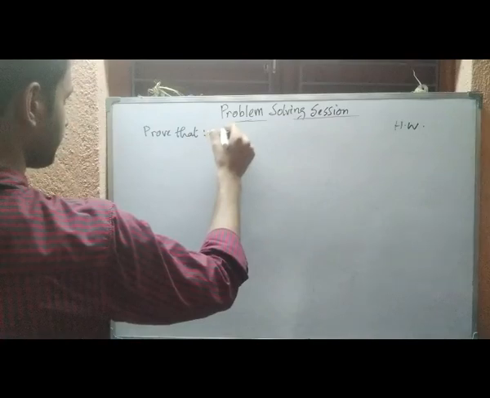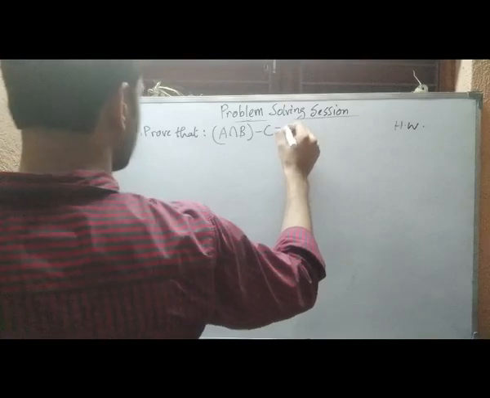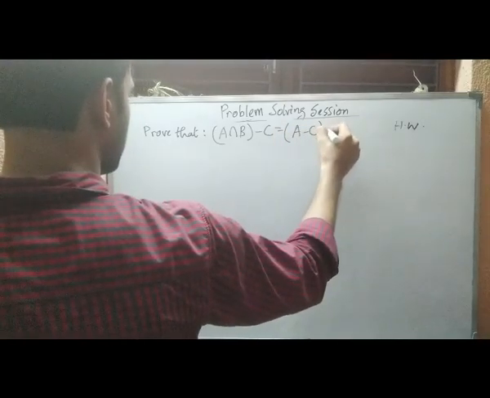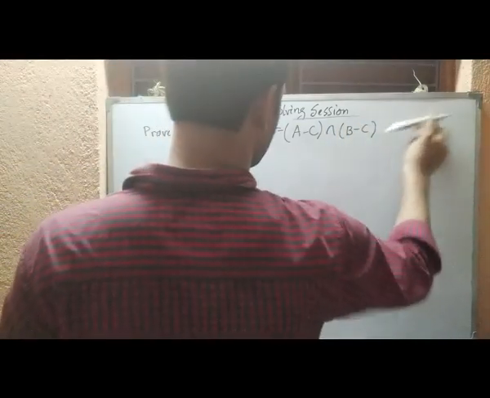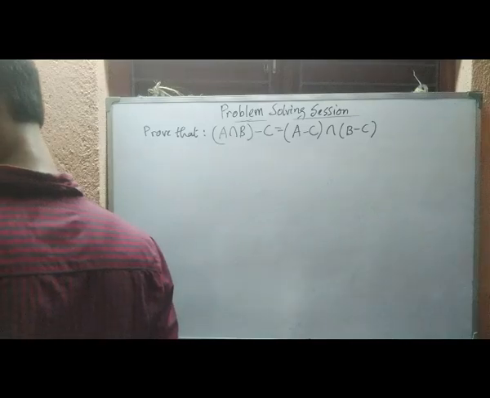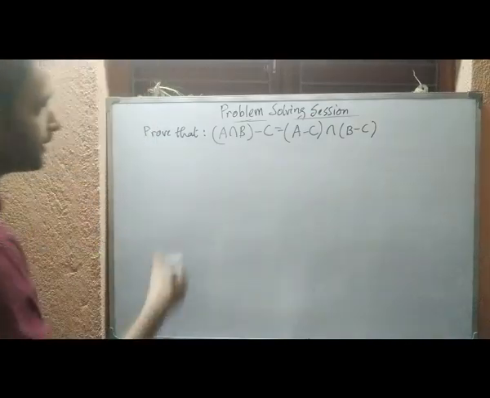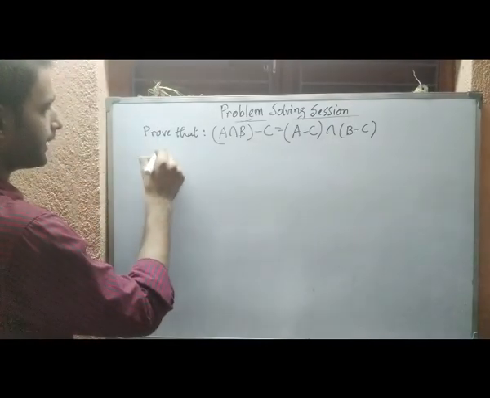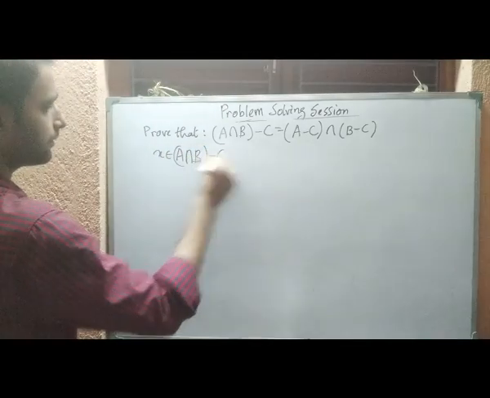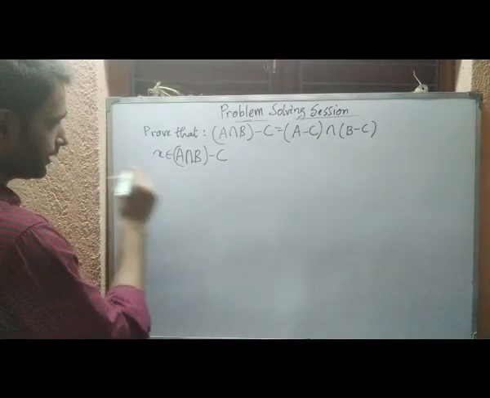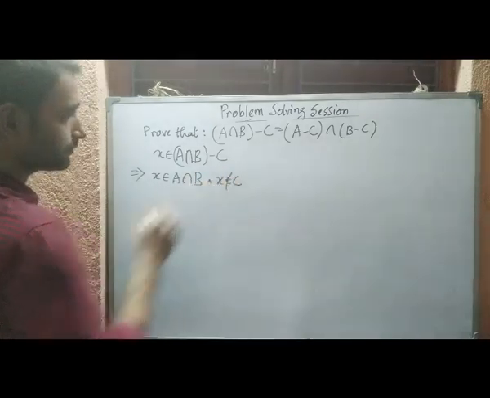Next we take this one: A intersection B difference C is equal to A difference C intersection B difference C. See, in this case, intersection is being distributive over difference. So let us see how it is coming. We are taking again an element x from this part, and it will give you something like this: A intersection B, and x doesn't belong to C.